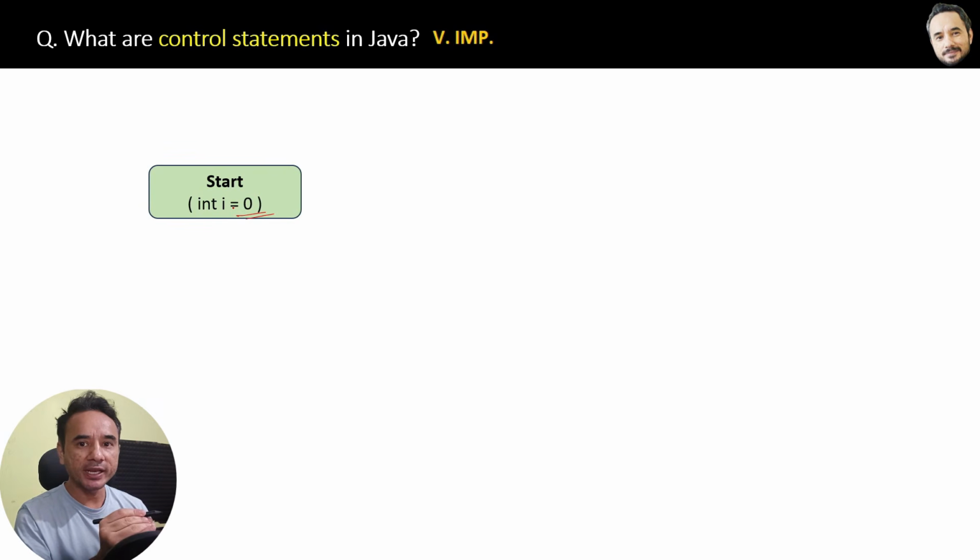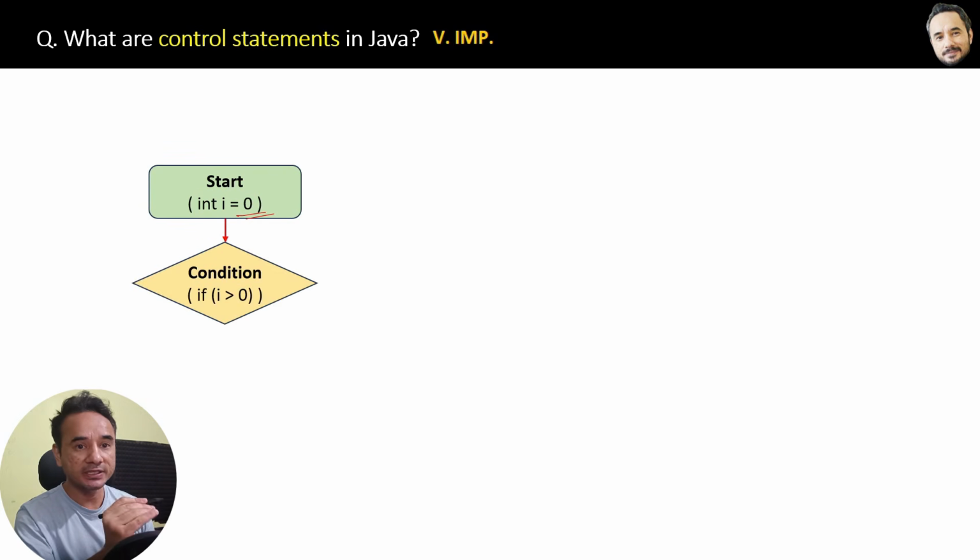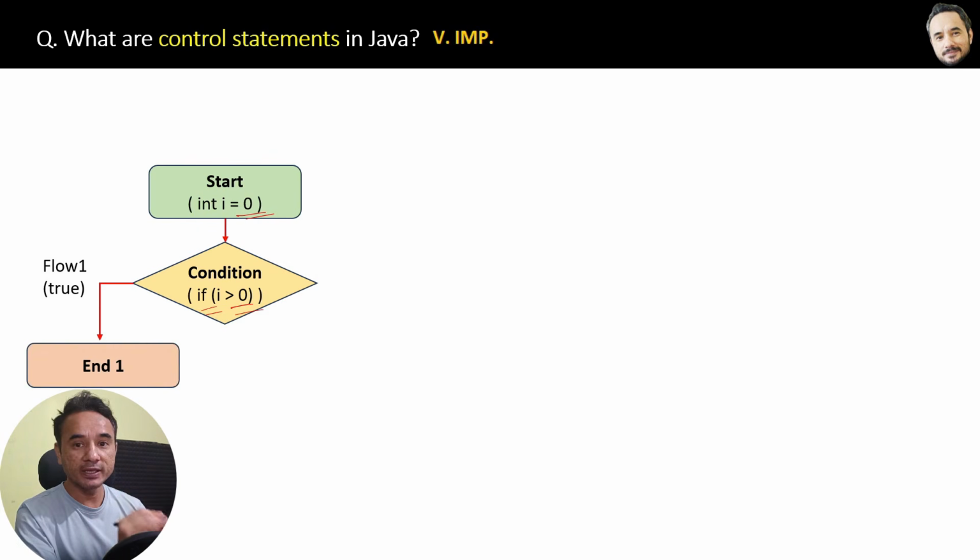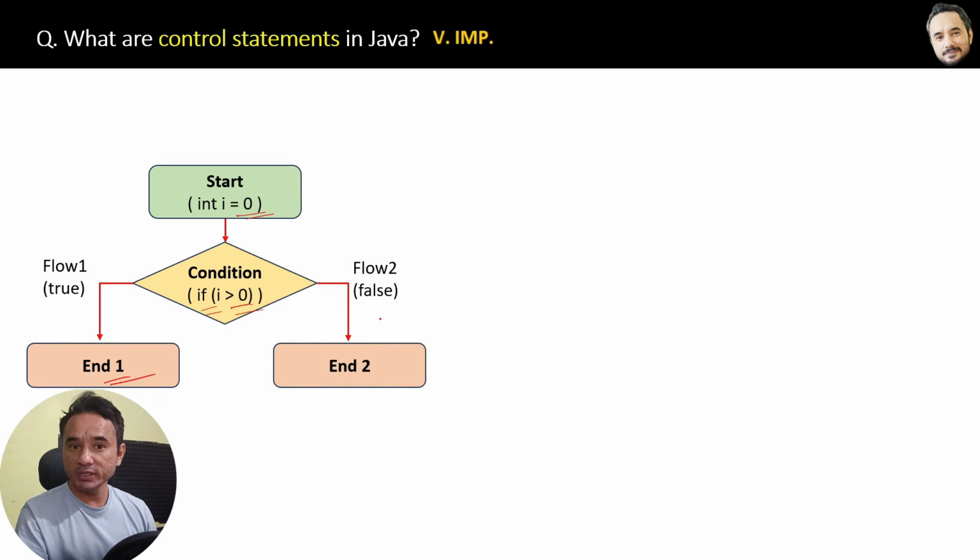Now after that, you are checking a condition using an if condition whether i is greater than 0. If i is greater than 0 is true, then flow 1 is the right flow and flow 1 will be executed. And if i is not greater than 0, then flow 2 is the flow and flow 2 will be executed.